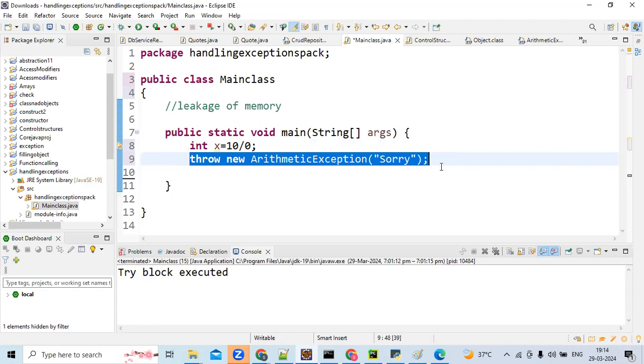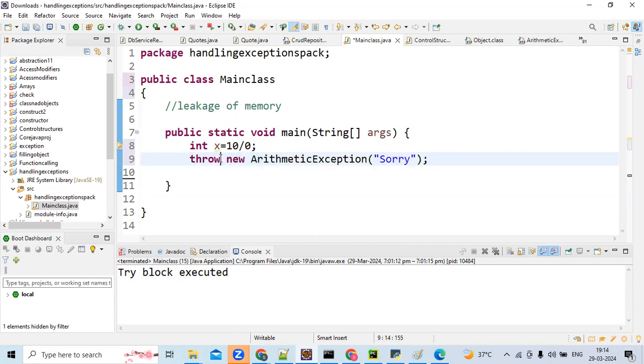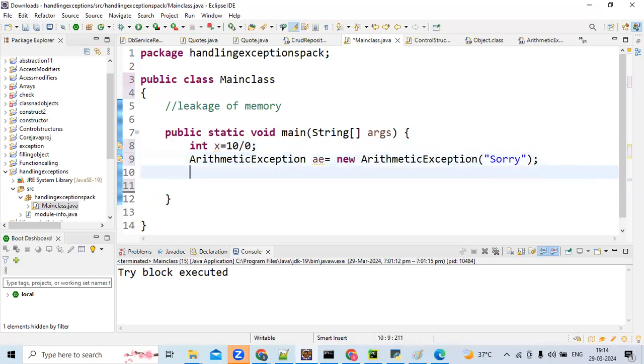Let us see some examples, okay? See, you can throw AE also.